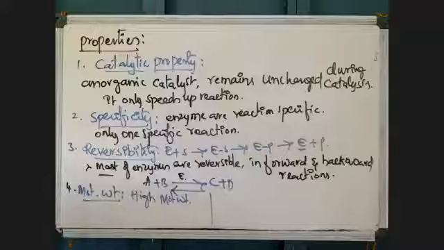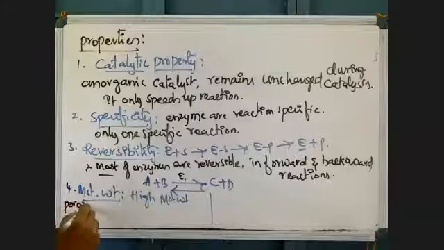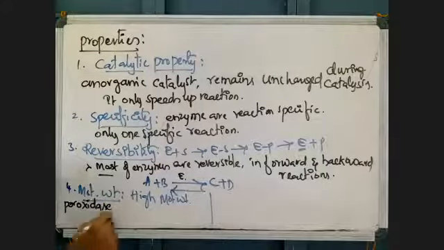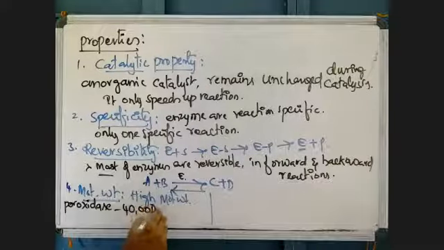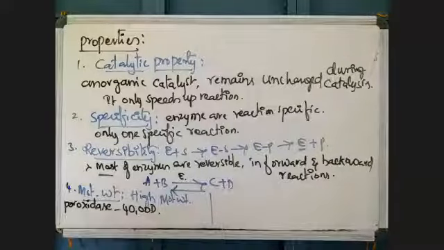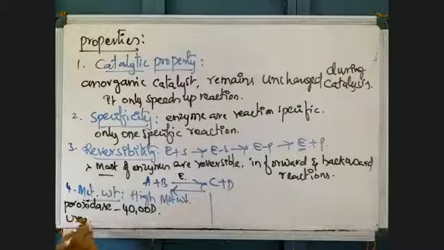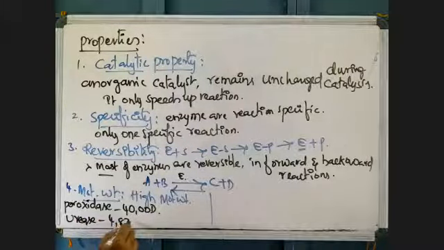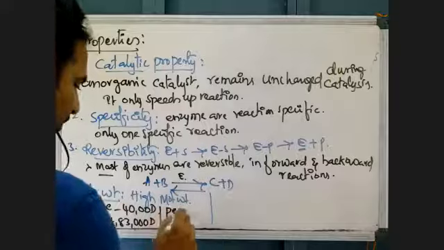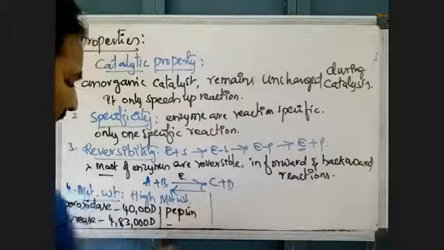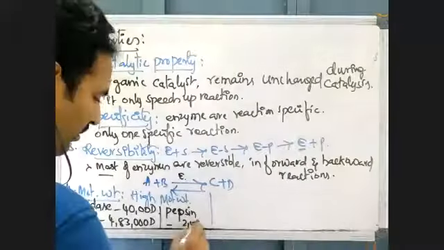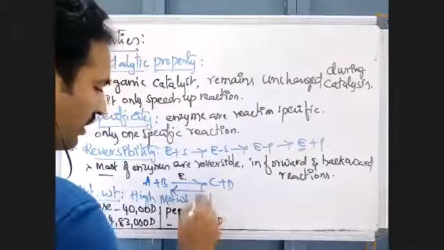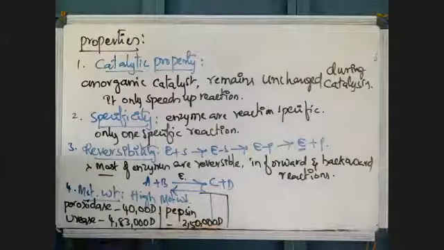Peroxidase, an enzyme that breaks peroxide, has 40,000 Daltons molecular weight. Urease has 4,83,000 Daltons molecular weight. Pepsin, a protein digesting enzyme, has 2,50,000 Daltons, 250 kilodaltons molecular weight.